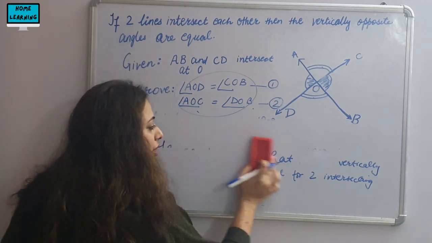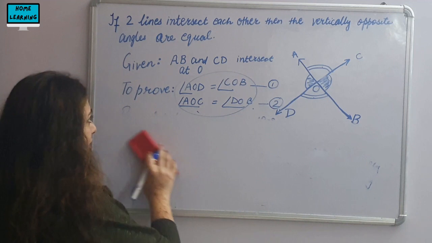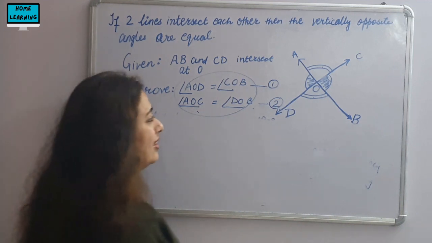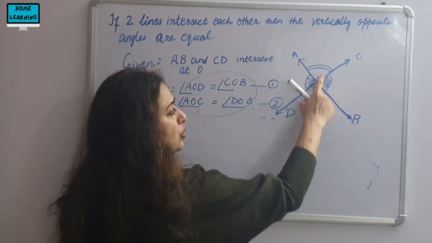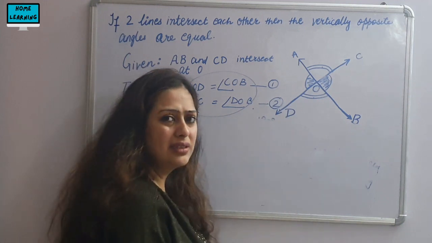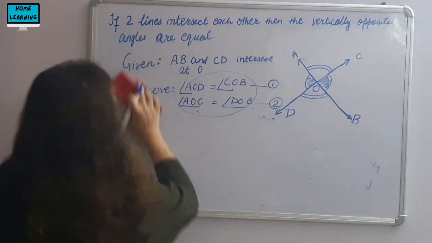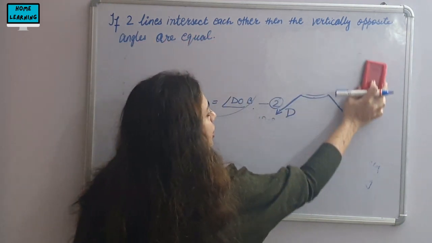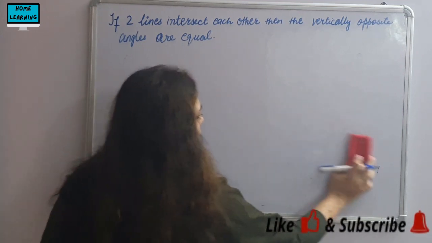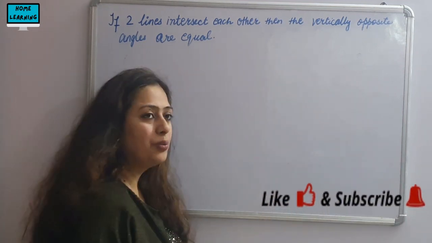I hope you have understood this theorem, because it's very clear. You have to just show that vertically opposite angles are equal, and in this case you will use the linear pair property as a proof.